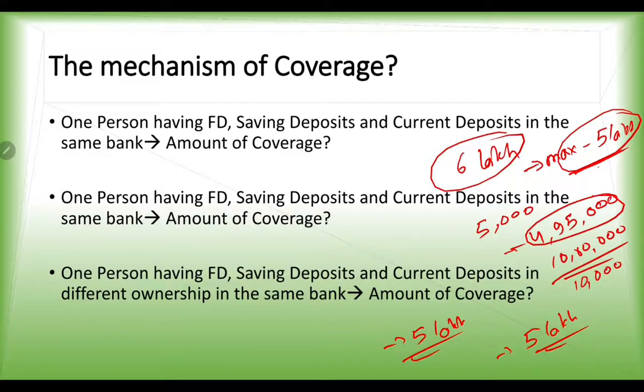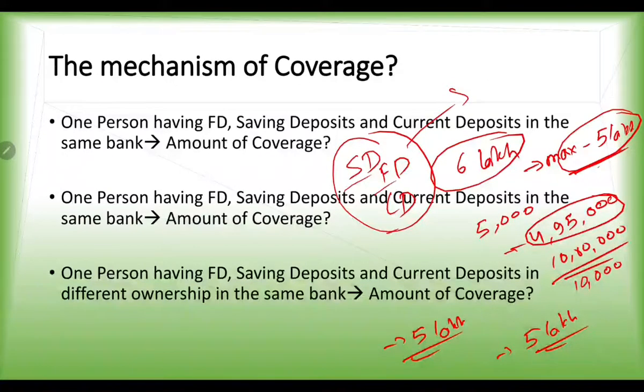Now suppose a person has different accounts in the same bank. Suppose he has a saving deposit, a fixed deposit, and a current deposit. What would be the amount of coverage in that case? If he is holding these 3 types of accounts in the same bank, then again be very sure he would get a total sum of 5 lakh rupees only, because all these accounts are owned by him. So the insurance coverage is for the depositor, not for the account. For that matter, he won't get different coverage for different types of accounts.